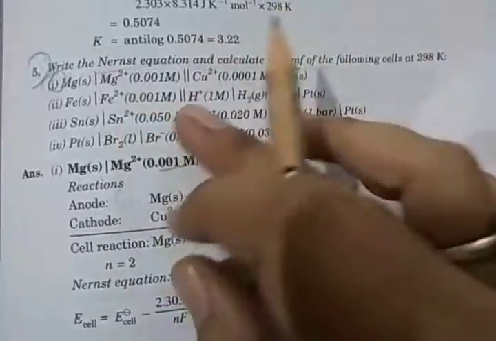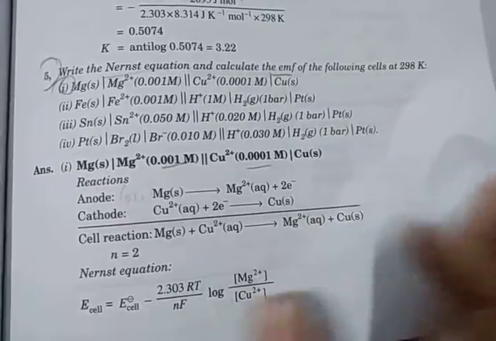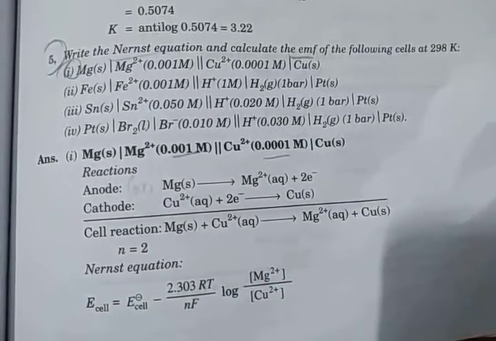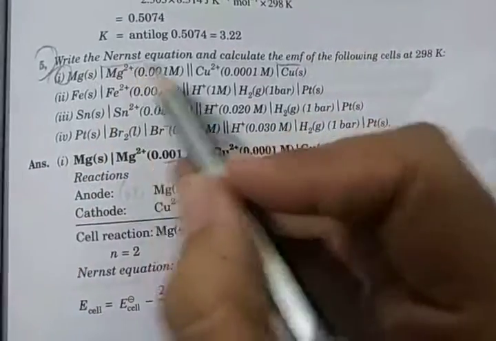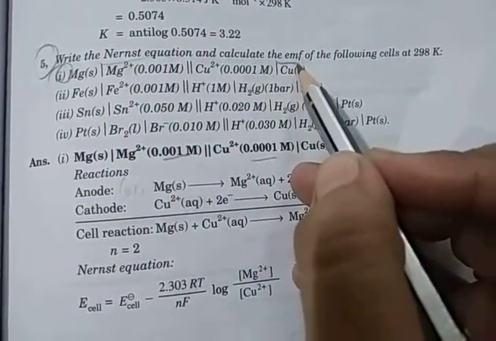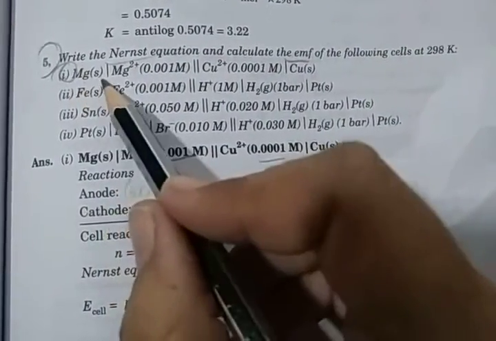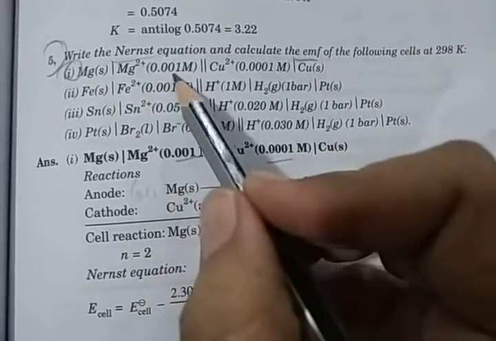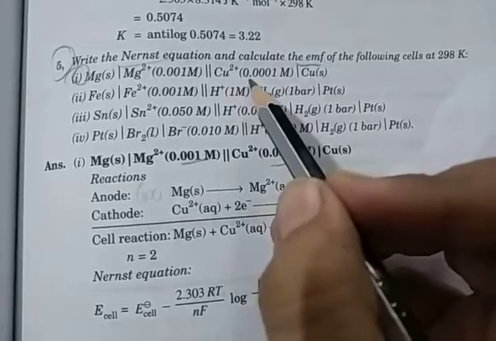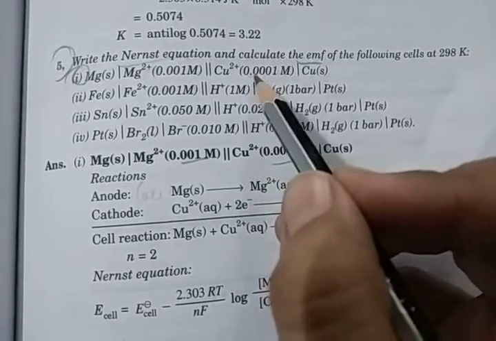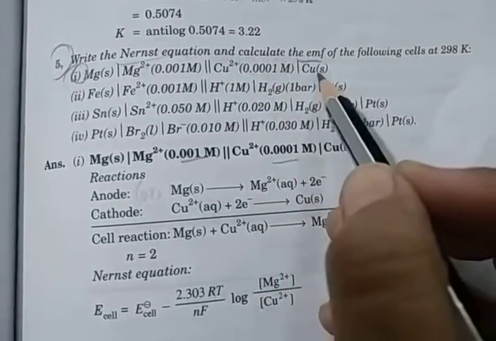Next question is, write the Nernst equation and calculate the EMF of the following cells at 298 Kelvin. So see, we have to write the Nernst equation and then calculate the EMF. This is Mg solid, Mg2 plus with 0.001 M molarity, and then another half cell: copper plus 2 with molarity 0.001 M, and then copper solid.